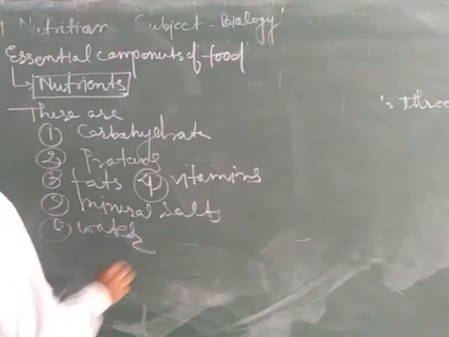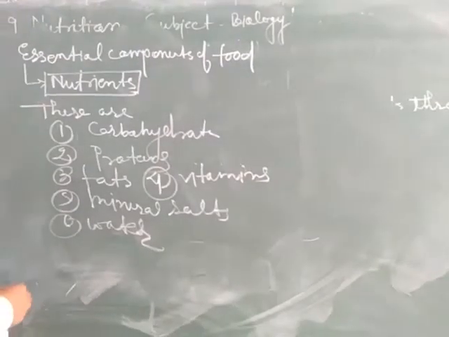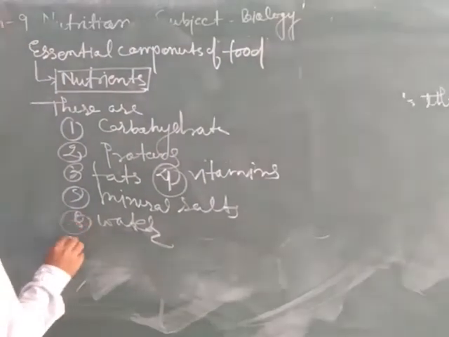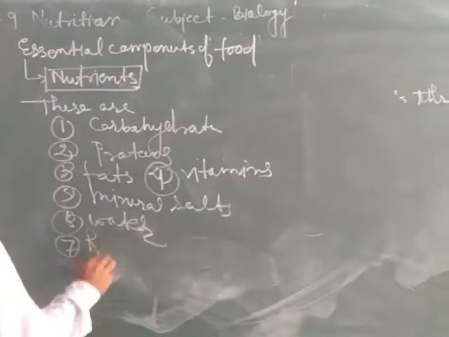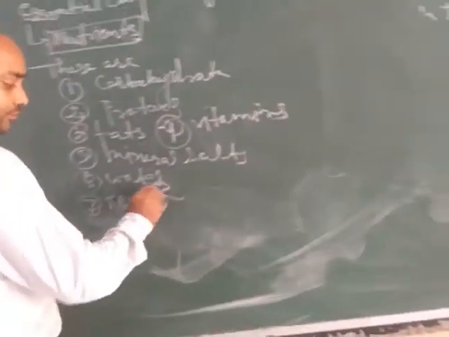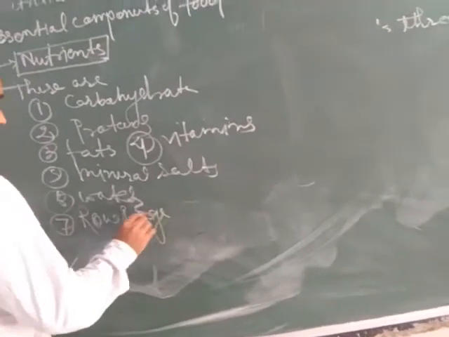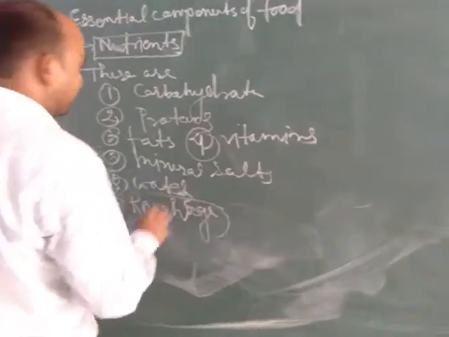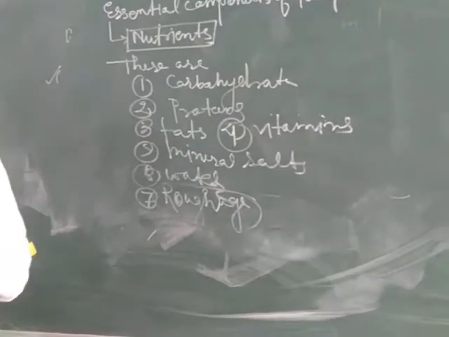Along with these, we require one more component, that is roughage. Roughage are those substances which are responsible for proper digestion of food in our digestive tract.